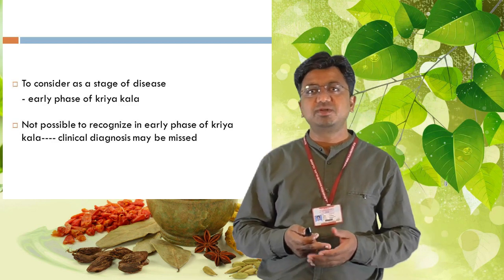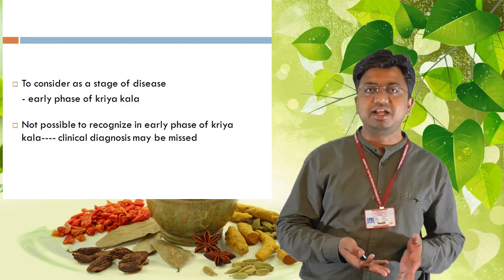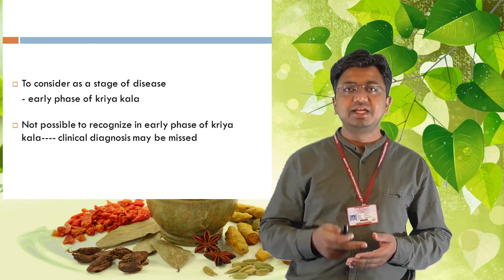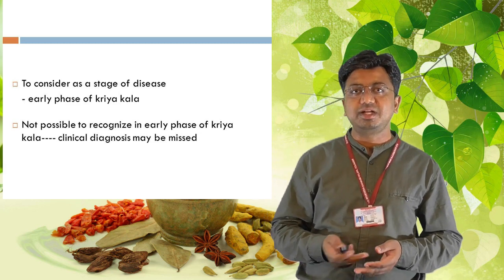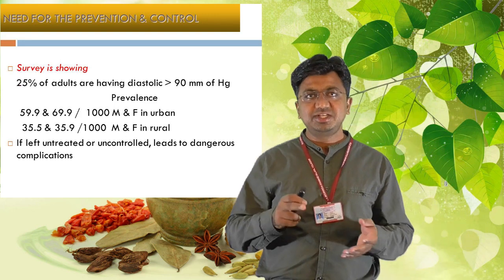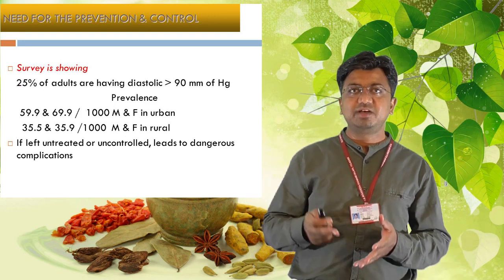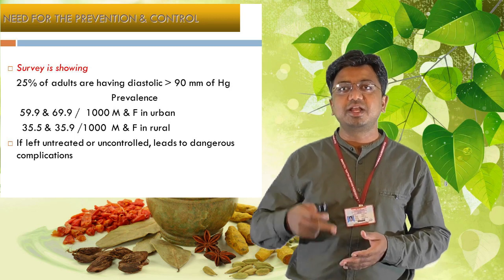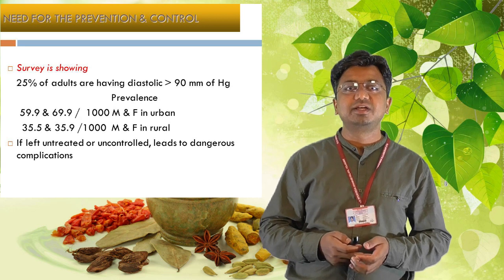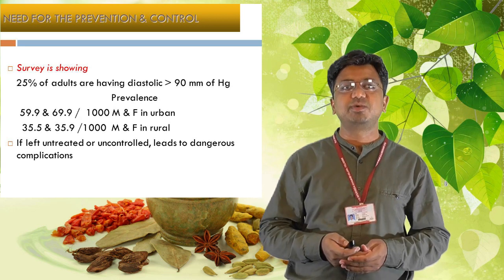It is not possible to recognize the early phase of Kriya Kala, hence the clinical diagnosis may be missed, especially in these non-communicable diseases. One survey shows that 25% of adults have diastolic pressure of more than 90 mm of Hg. That is once again a cautious remark.